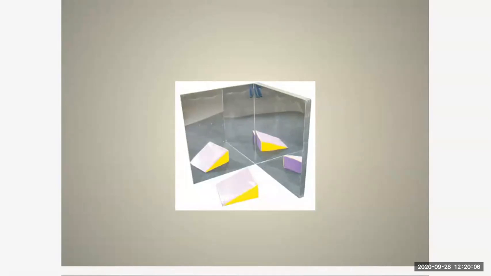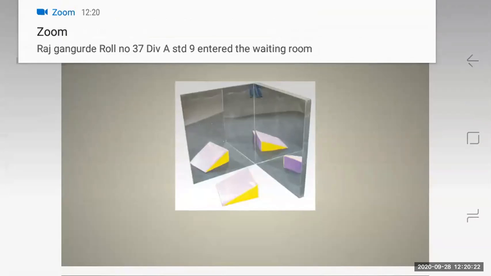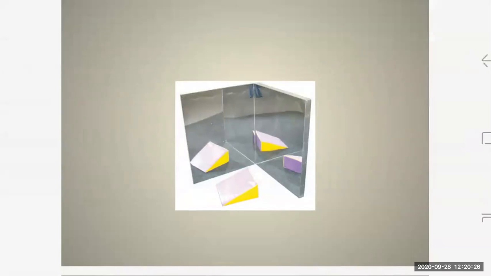And there's a formula given in your textbook. N equal to 360 divided by A, minus 1. A is the angle between the mirrors. So now you have to substitute the value and check how many images you are getting. Suppose you are taking 120, if you divide 360 by 120, it will be 3. 3 minus 1 equals 2.